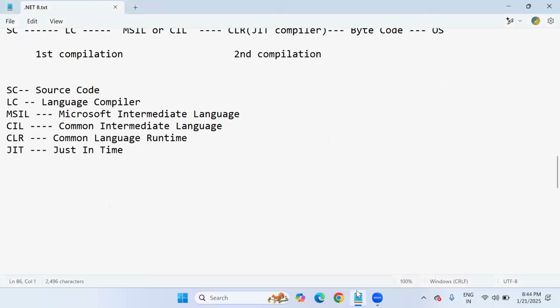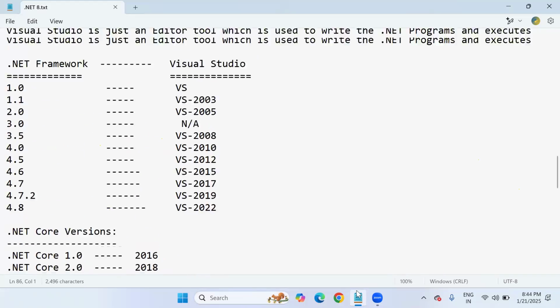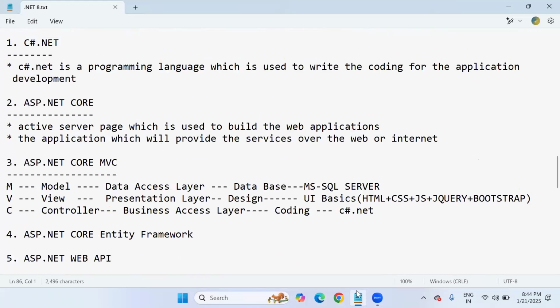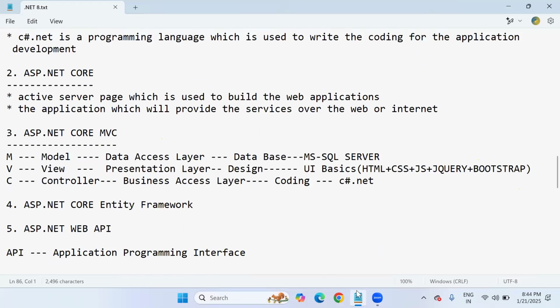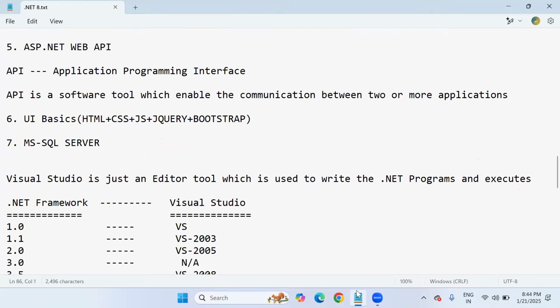Tomorrow we'll discuss .NET components, and we will enter immediately into C#.NET introduction. The C#.NET language we will start, because I said for the first 45 to 50 working days, my focus is completely on C#.NET. Without having C#.NET knowledge, you can't go with ASP.NET, MVC, Entity Framework, Web API. No, not possible.